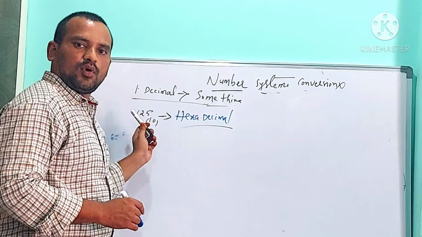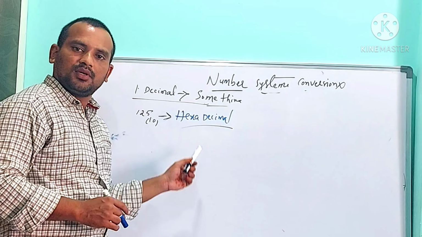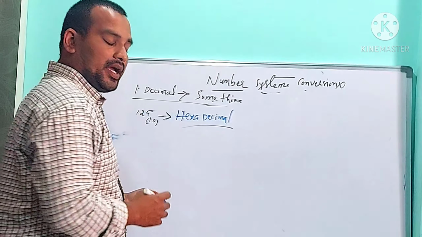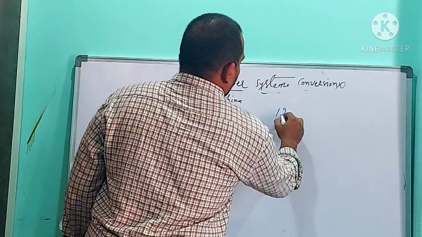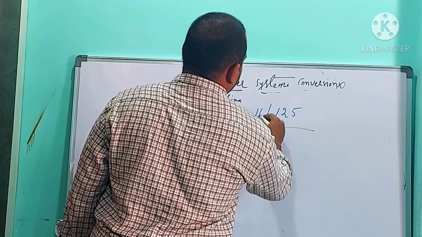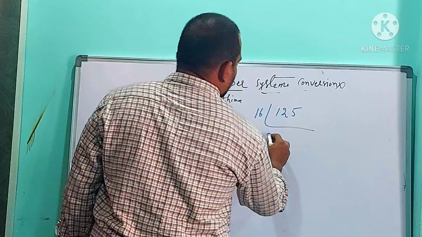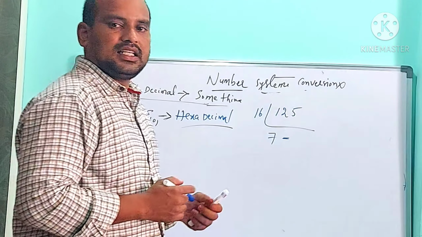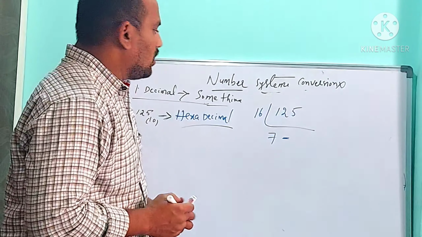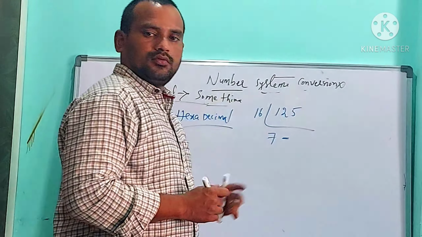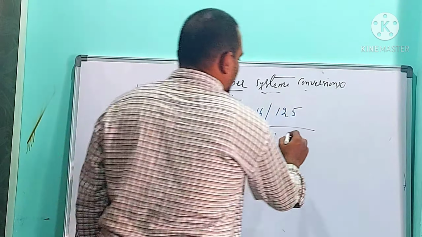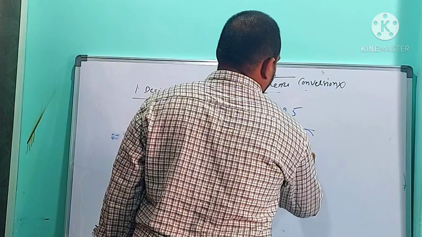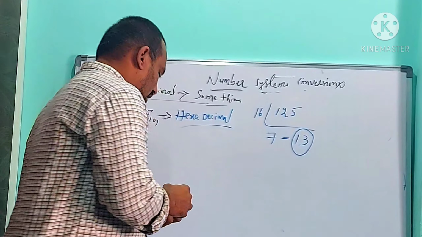So if you want to convert this 125 base 10 into hexadecimal, we need to divide the decimal number by 16. 125 by 16. 16 sevens are 112. 125 minus 112, remainder 13.